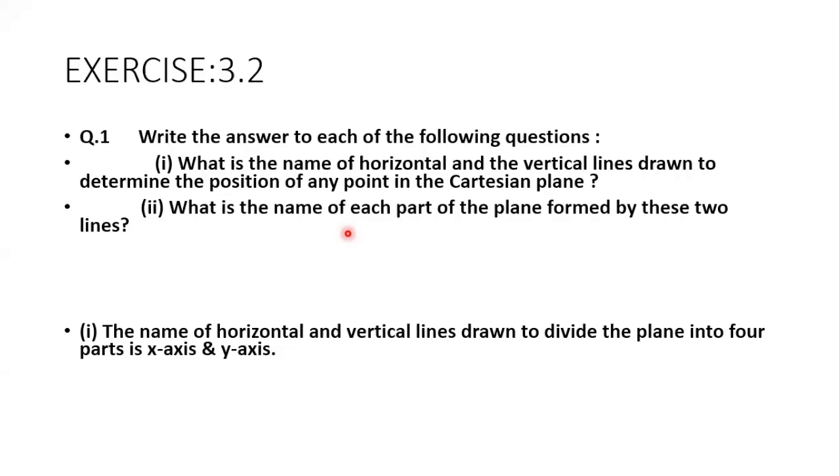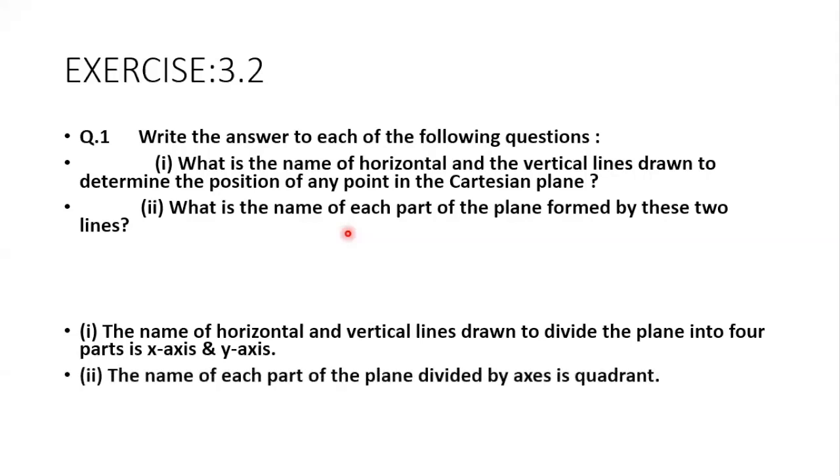What is the name of each part of the plane formed by these two lines? Ma'am, first quadrant, second quadrant, third quadrant, and fourth quadrant. Just what is the name? It is called a quadrant. Each part of the plane formed by these two lines. There are 4 parts we are getting. All the 4 parts we are calling a quadrant. Am I clear, children? Yes, ma'am.